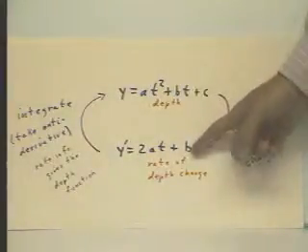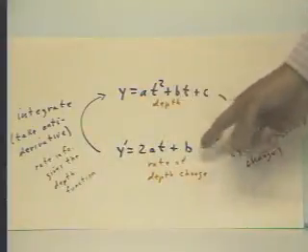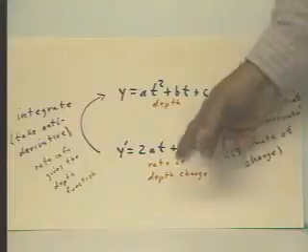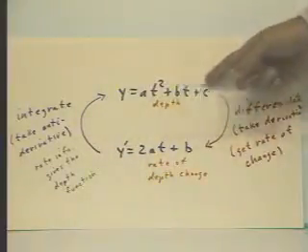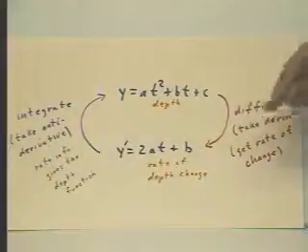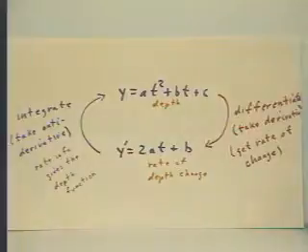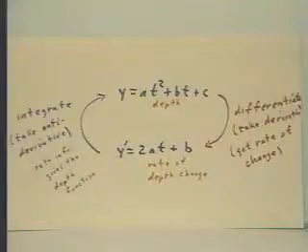Okay, the statement is that if we start with a rate function y prime, a linear rate function, or any rate function, and integrate to find the depth function, and then we differentiate the depth function, we end up with the rate function once more. That statement is really the essence of the fundamental theorem of calculus. It might seem obvious, but later on it's going to take a great deal of proof.